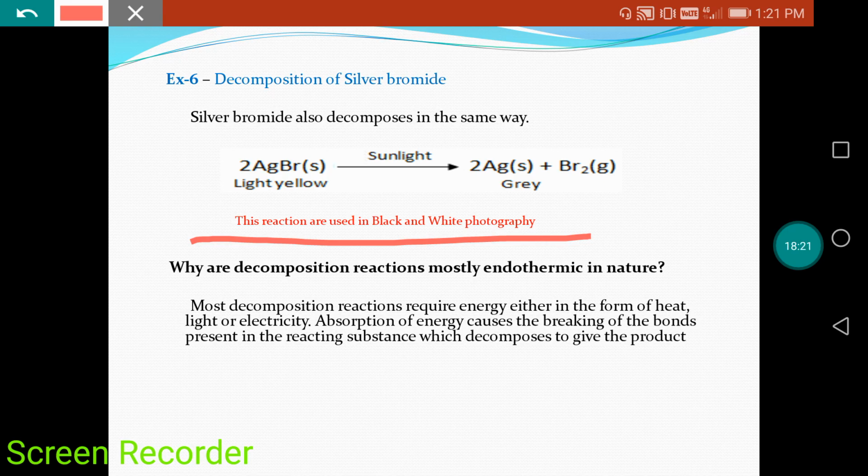What is the meaning of endothermic reaction? Endothermic means heat is used. We need energy to form a product, right? So mostly decomposition reactions are endothermic in nature, because for the breakdown of a reactant they need heat, light or electricity. When we provide heat, light or electricity, then a single reactant is converted into products, right? So we can say that mostly decomposition reactions are endothermic in nature.